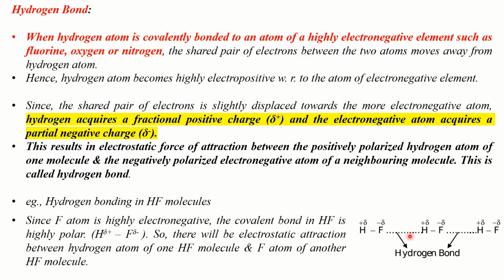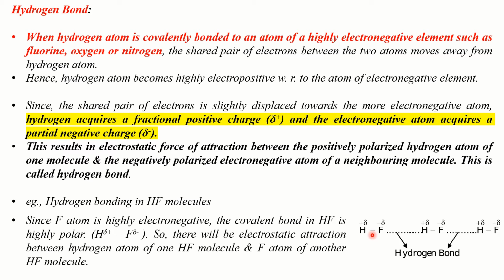Hydrogen bonding is seen in hydrogen fluoride molecules. Here, since fluorine is highly electronegative, what will happen? Fluorine will attract the shared pair of electrons towards itself. As a result, the shared pair of electrons between hydrogen and fluorine atoms will shift towards the more electronegative fluorine atom. Hydrogen acquires a partial positive charge and fluorine acquires a partial negative charge. And when there are so many hydrogen fluoride molecules in the vicinity, what will happen? There will be electrostatic attraction between the hydrogen atom of one HF molecule and the fluorine atom of another HF molecule. So this is how hydrogen bonding occurs in